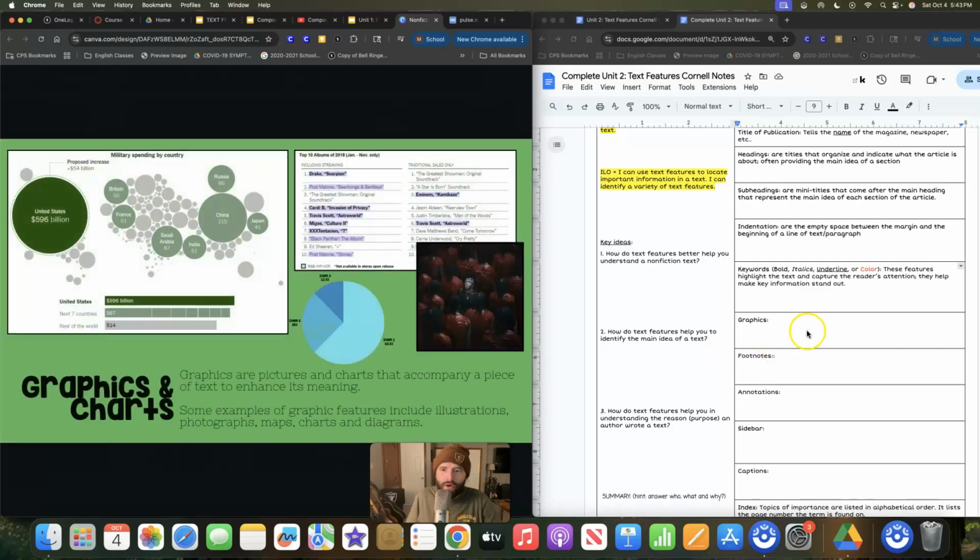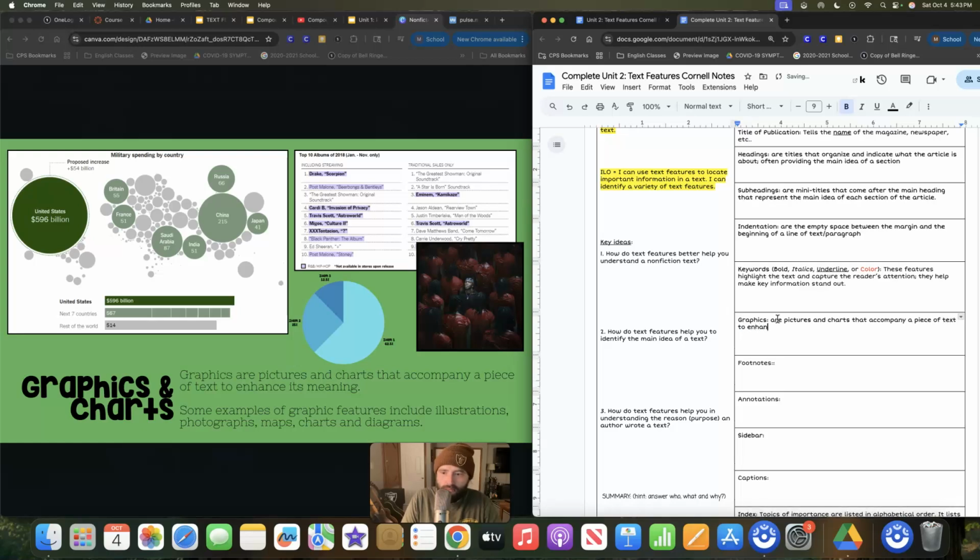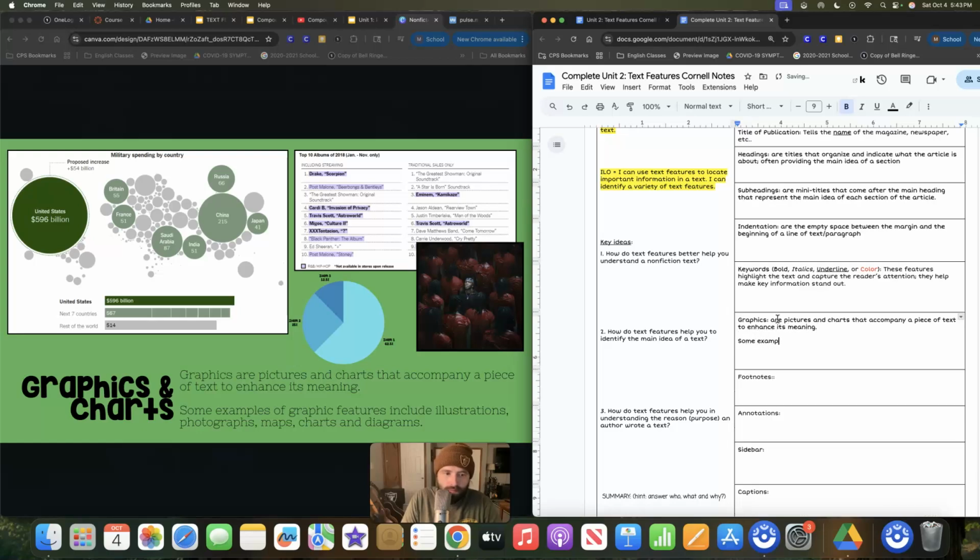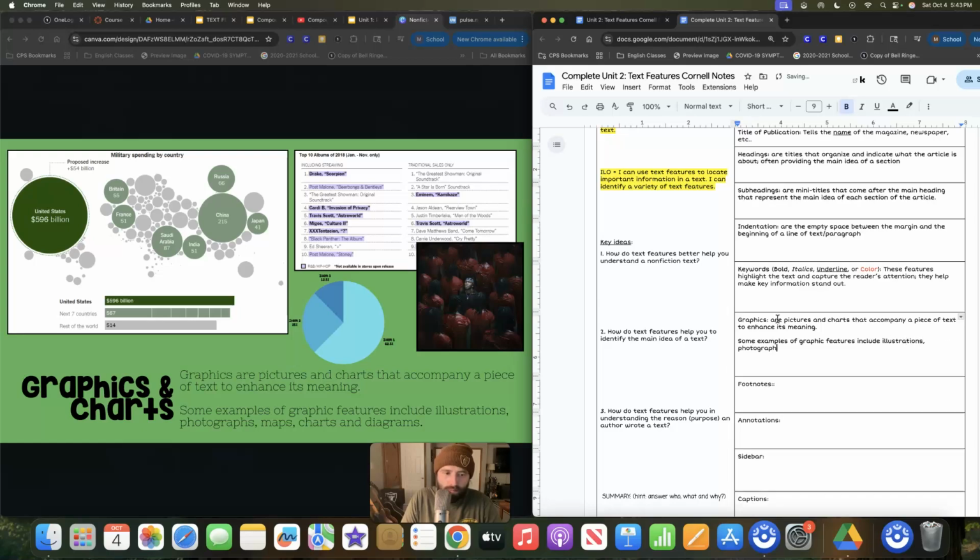Now, graphics are a big thing. So graphics, they are pictures, and I can't type today. Graphics are pictures and charts that accompany a piece of text to enhance its meaning. Now, some examples of graphic features include illustrations, photographs, maps, charts, and I didn't miss a comma, goodness gracious, and diagrams. So there's a lot of different things, right?